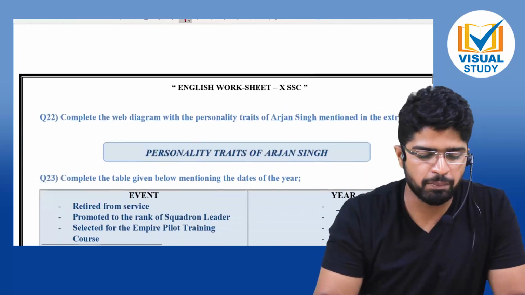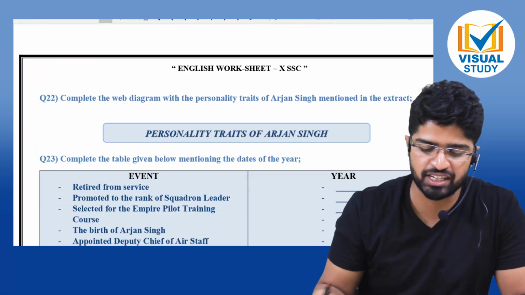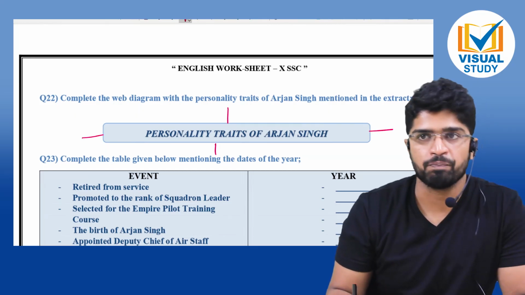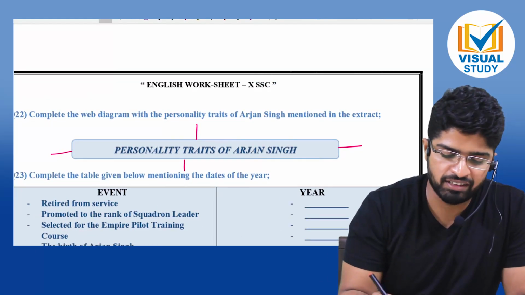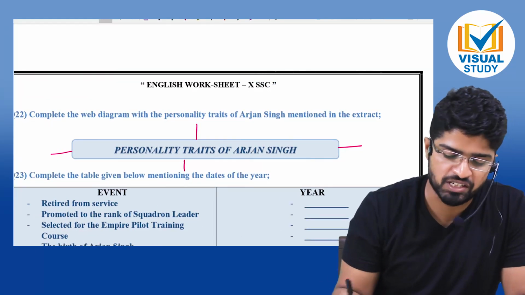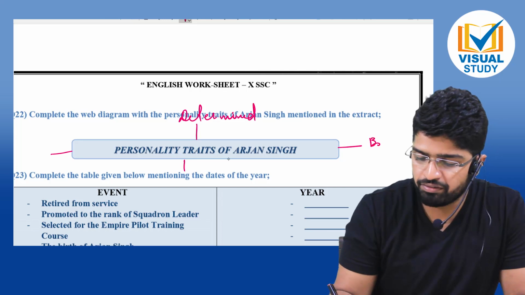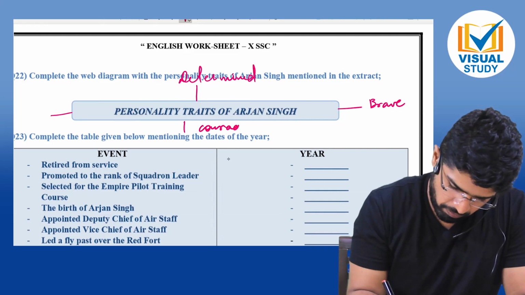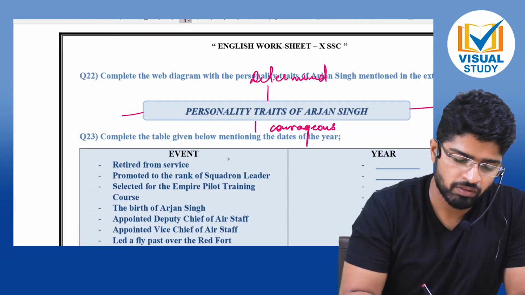Number 1. Number 2. Complete the web diagram with the personality traits of Arjun Singh mentioned in the extract. So we will draw the web diagram. What can be the possible options over here now? In the web diagram it would be Singh's personality: determined, brave, courageous, daredevil.